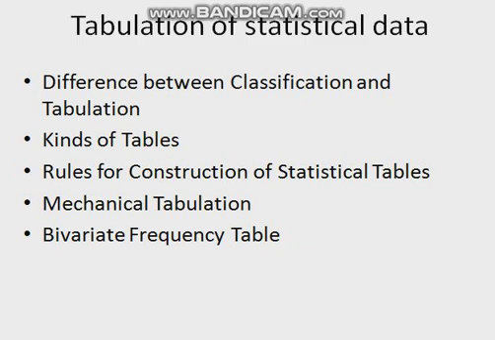For example, marks obtained by 20 students in two subjects, statistics and cost accounting, are to be presented in one frequency distribution table, which will be called a bivariate frequency table.